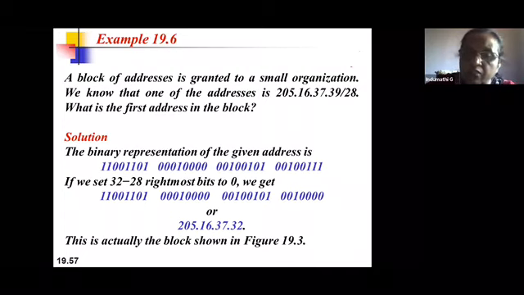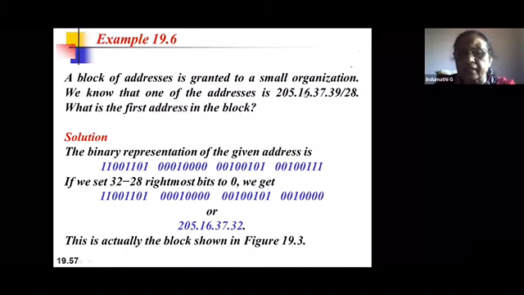So what is the condition? What is the method? First method, you take the address. One of the addresses is 205.16.37.39. You convert it into binary. You make the rightmost 32 minus n bits 0. You can see that n is equal to 28 here. So that is very important. Take this address, and 32 minus 28 is how much? It is 4. So the last 4 bits you make 0. N is equal to 28 here.